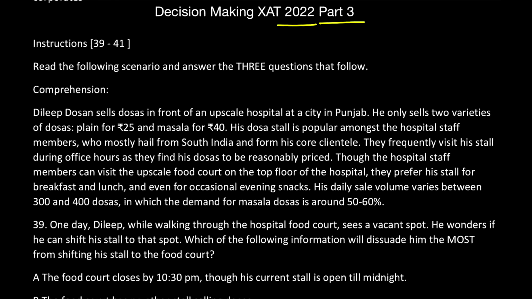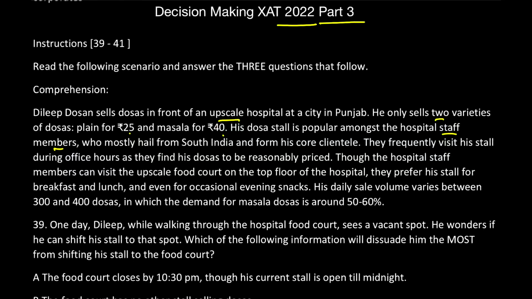Dileep Dosan sells dosas in front of an upscale hospital in a city in Punjab. Okay, that's an upscale hospital. Whenever they give any references about whether something is big scale or small scale, please point it out. He only sells two varieties of dosas, plain dosa for 25 and masala for 40. And his dosa stall is popular among the hospital staff members. So who are his natural customers? The natural customers are the staff members of the hospital, who mostly hail from South India and form his core client.